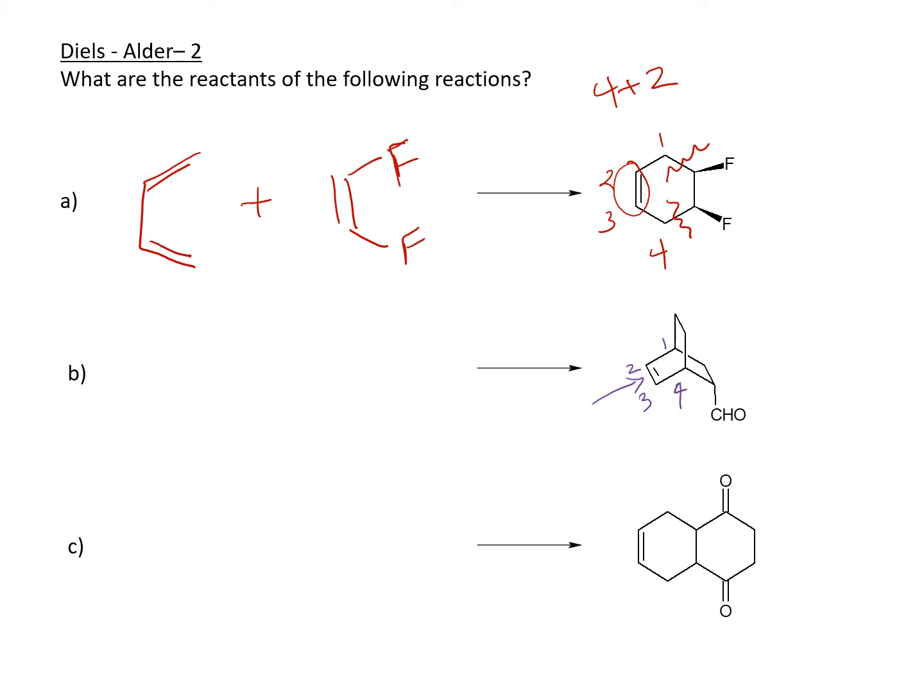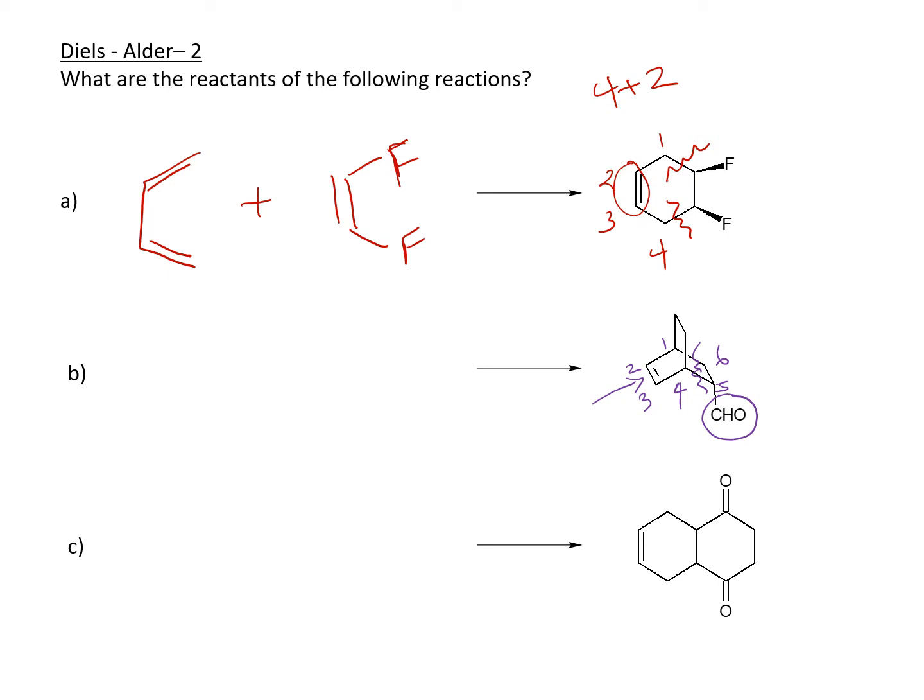So then you're like, okay, this is the CHO. CHO is an electron withdrawing group, so that will generally go to the dienophile. Okay, so then it means that this is carbon number 5 and this is 6. It means that these are my new bonds between 1 and 6. Okay, so keep those things in mind as you're trying to do this.